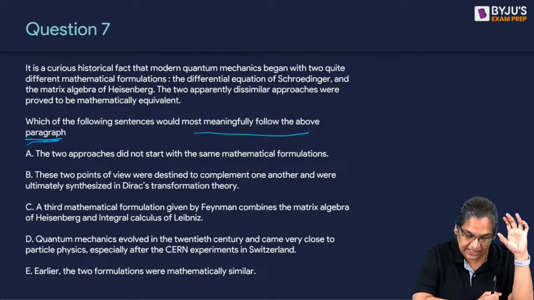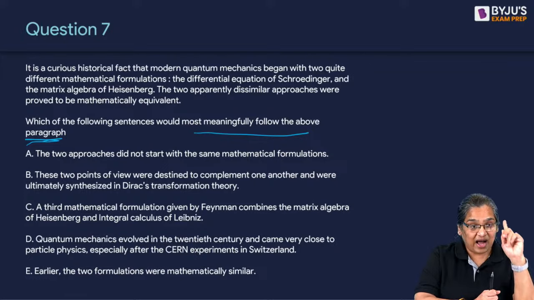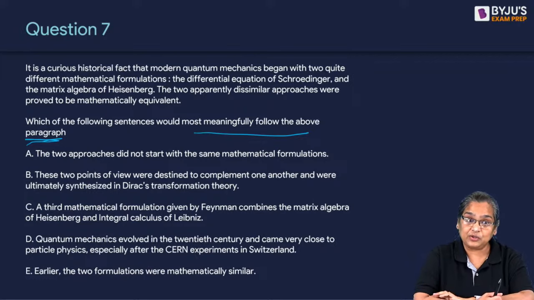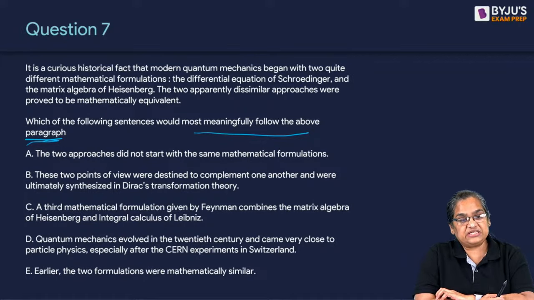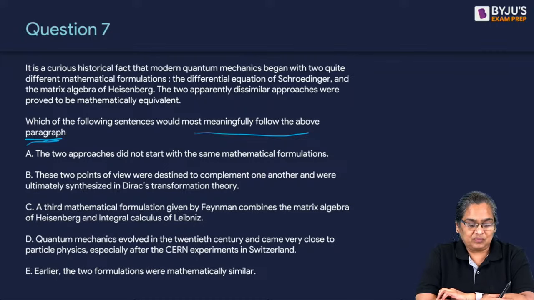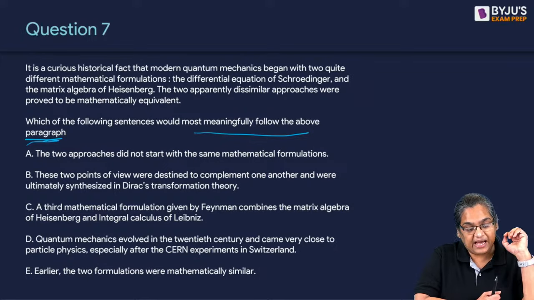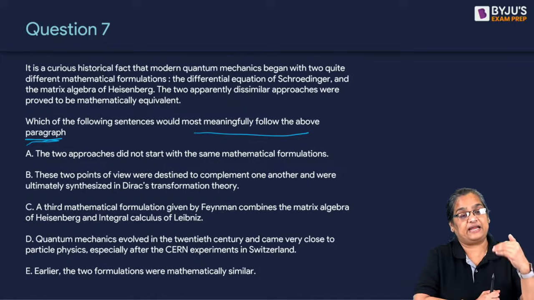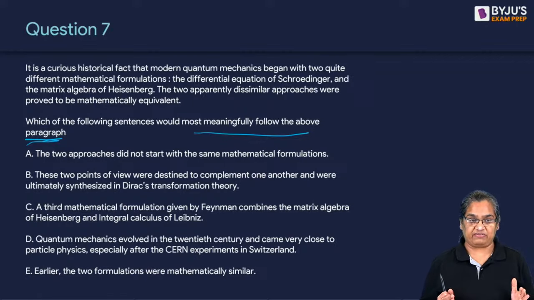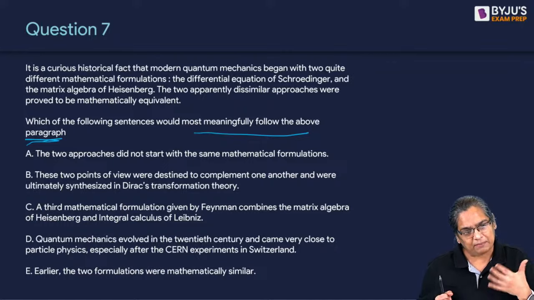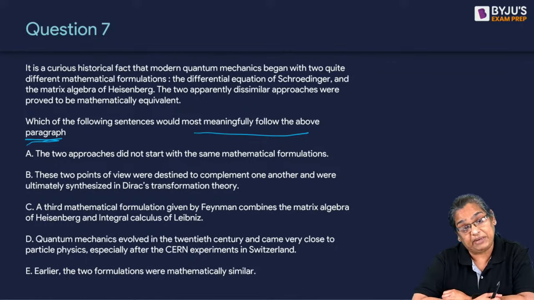Take the theme of the paragraph and the last statement and then decide which is the next one. CAT used to have a lot of these complete the passage questions. XAT uses it in its CR. CAT may ask it as part of your RC. So Rajat, take the entire passage, take the last sentence and then decide. Those are the only two clues we have. Using that, would you say it is C or would something else work better than C?